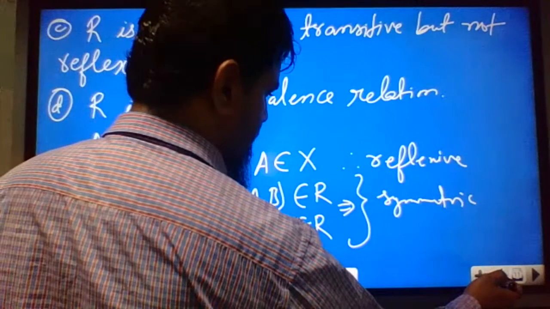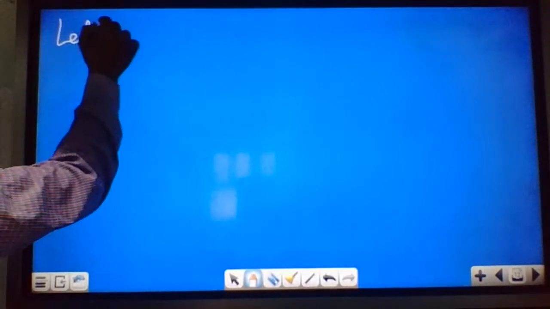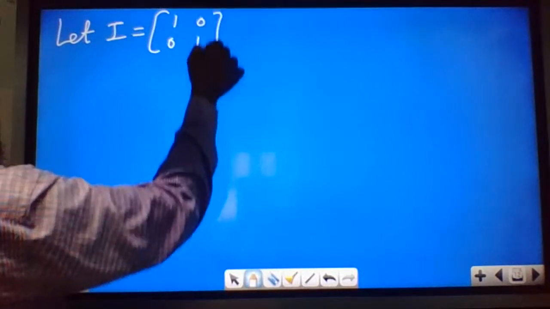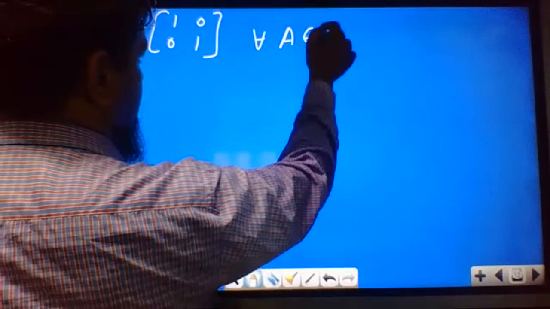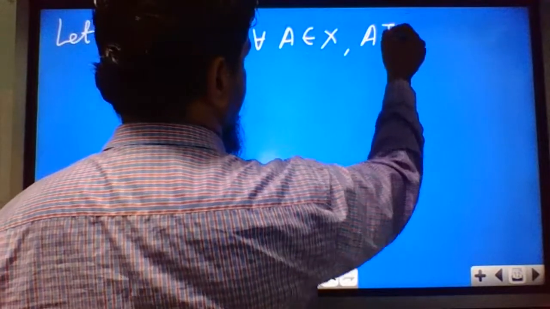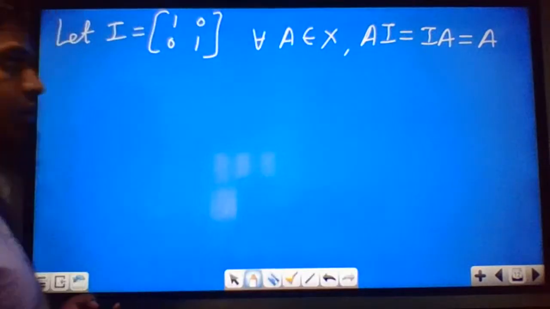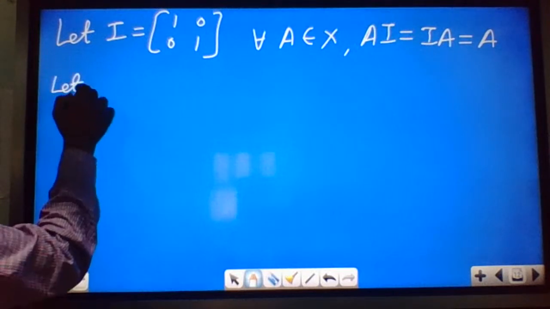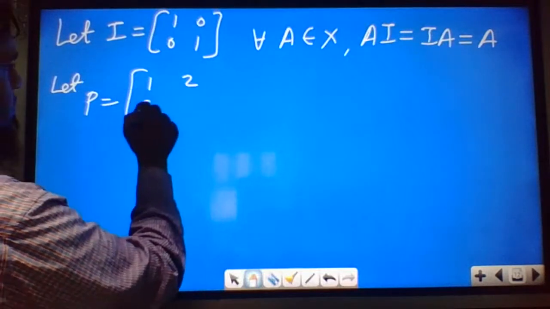Why it is not transitive, that also I will explain. Let us consider the identity matrix, 1 0 0 1, the 2 by 2 identity matrix. For every A which belongs to X, we know that A into I is equal to I into A, and that is equal to A. This is true for all A which belongs to X. Now let us consider any two matrices P and Q. Let us take P equal to any 2 by 2 matrix, 1 2 3 4.